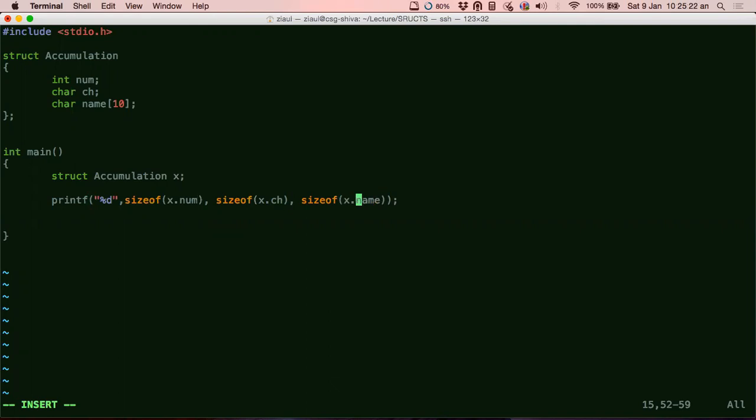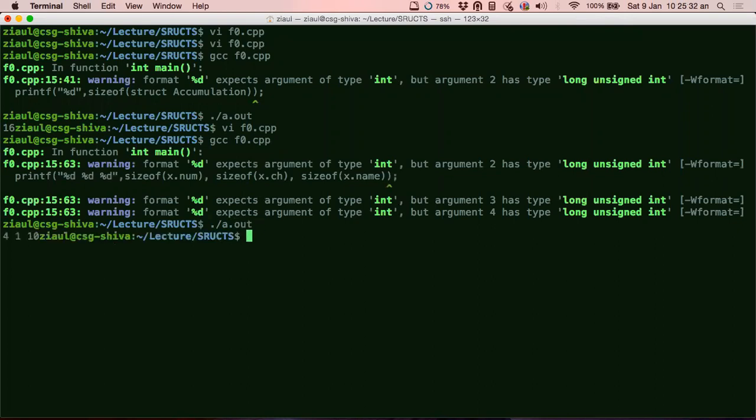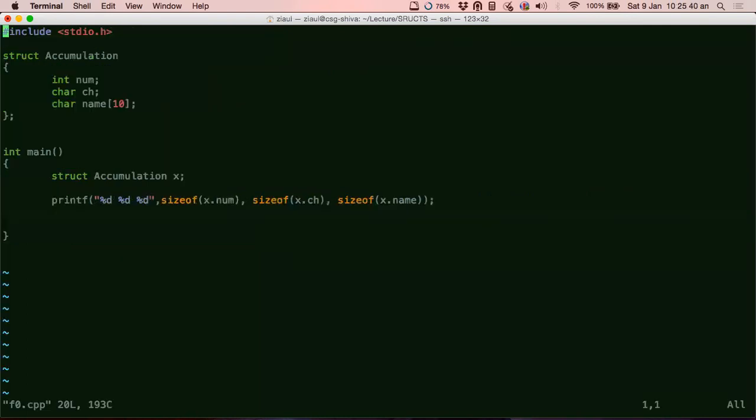Okay, so now let us print the individual sizes of each of the member variables. It's still 10, 1, and 4. So that's strange. Why is it 15?